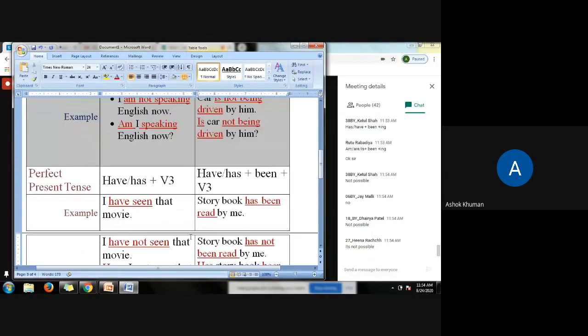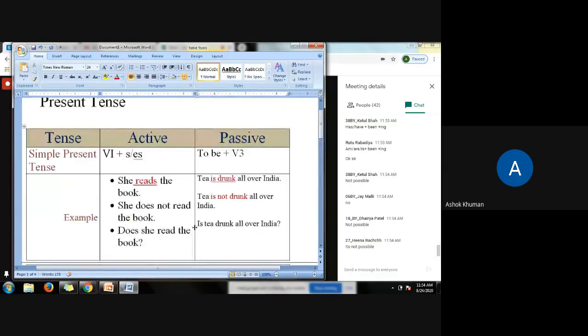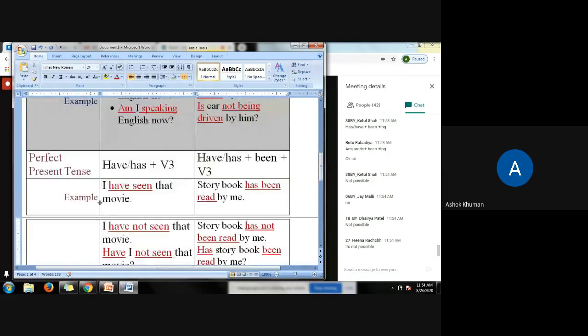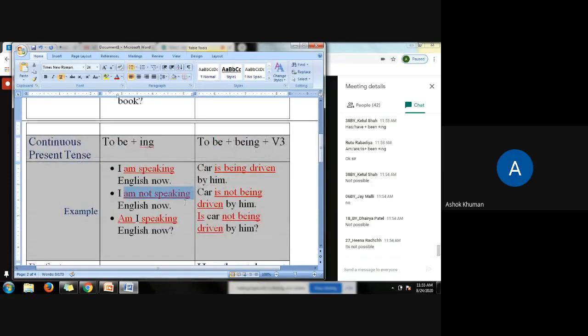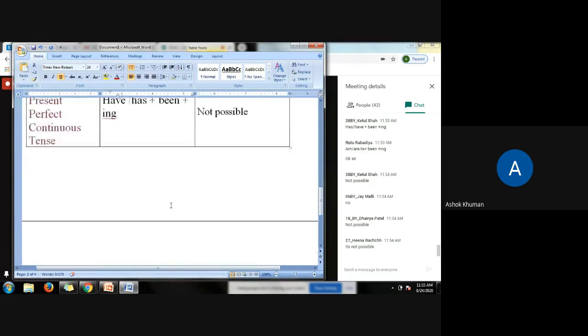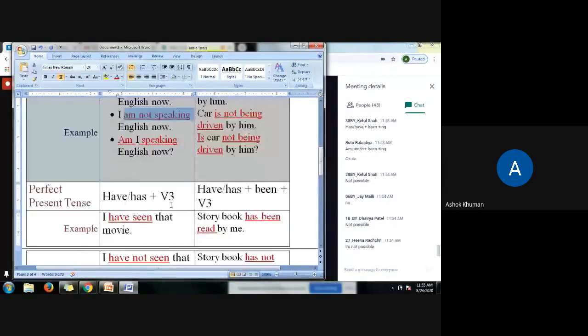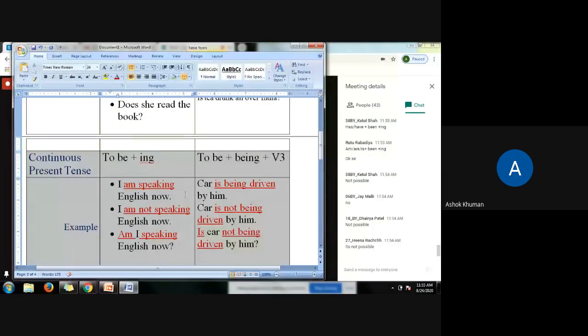Excellent. So this is how we covered three in the present tense: simple, continuous, and perfect present tense. Our core focus was on the form of the verb. That is very important. And three types of sentence: affirmative, negative, and interrogative. Once you are clear with this present tense, then past tense will become very easy for you because only the to be will be changed. Position of all elements, subject, verb, object, or others, stays the same. The rules are the same, but the only thing that will change is have, has. It will become had, only had.